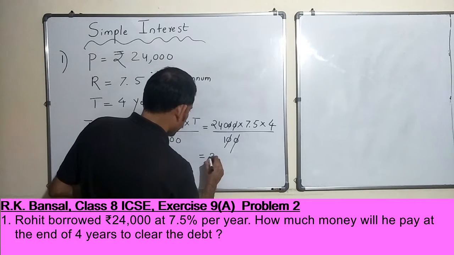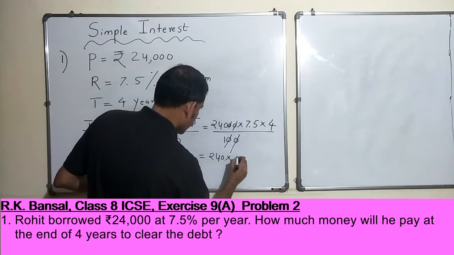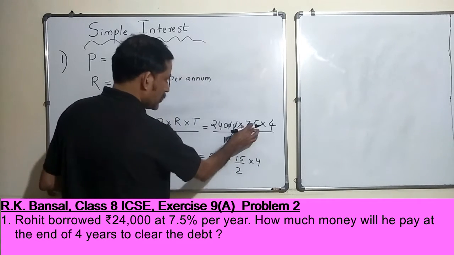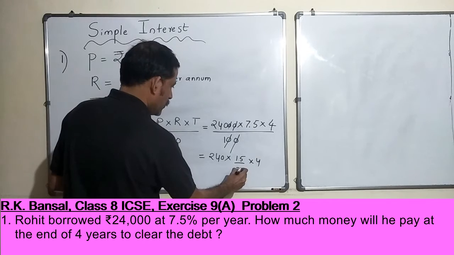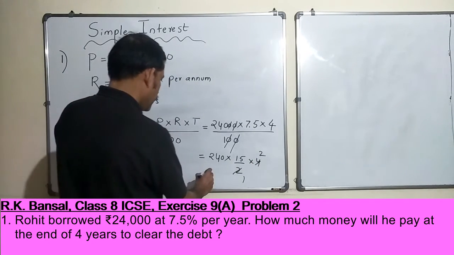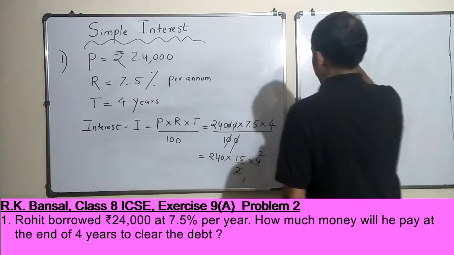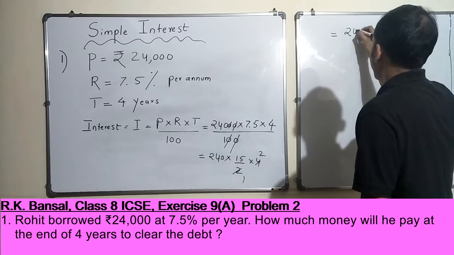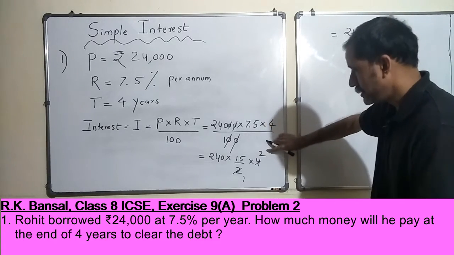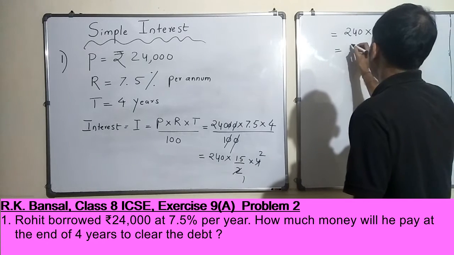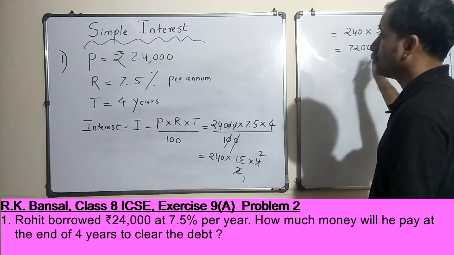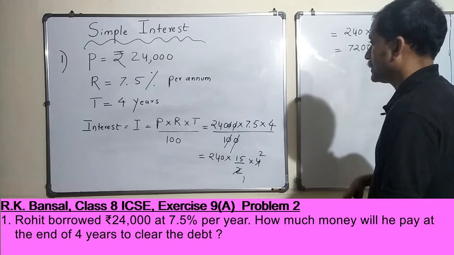So now this is nothing but 240 into 7.5, let me express it as 15 by 2 into 4, correct, no? 7.5 is nothing but 15 by 2. So 2 ones are 2, twos are 4. Okay. So now this is 240 into 30. I multiply these two, so 30 is, 24 3s are 72, and 7,200. Okay, that is the interest, right?